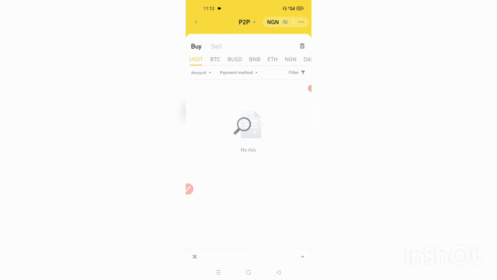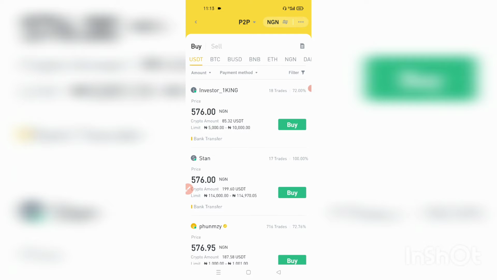Now, once you get into P2P and you want to buy, the option you want to use is Buy. Let's say you want to buy. So you click on Buy. Then you select USDT or whatever coin you want to buy. However, I advise my students to always buy stable coins on P2P, such as USDT or BUSD. Why you need to do this is because of the volatility that happens in the non-stable coins.